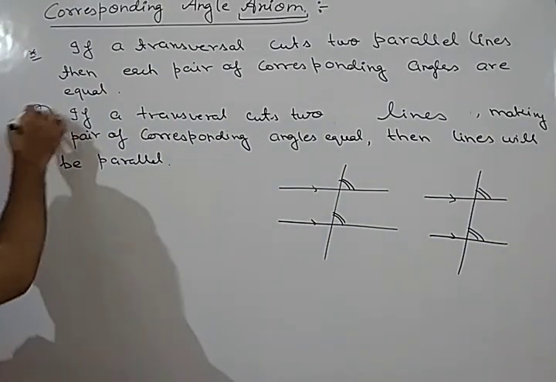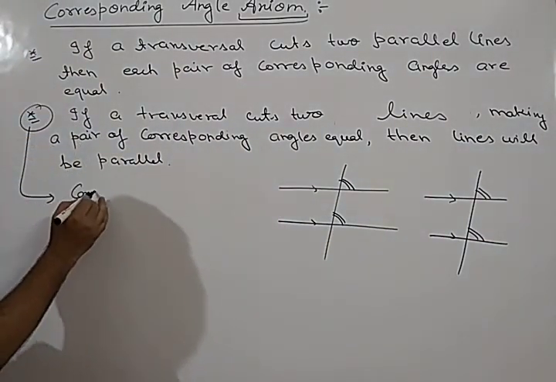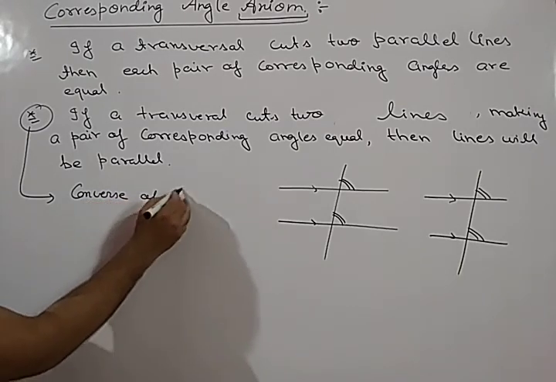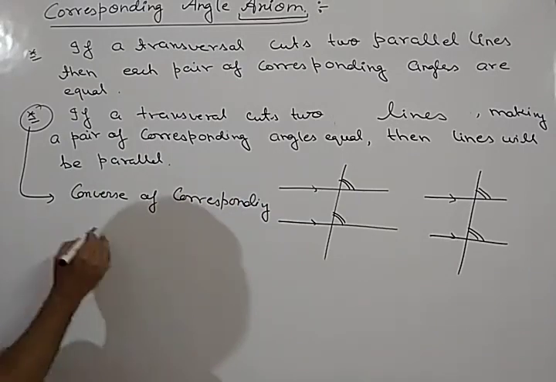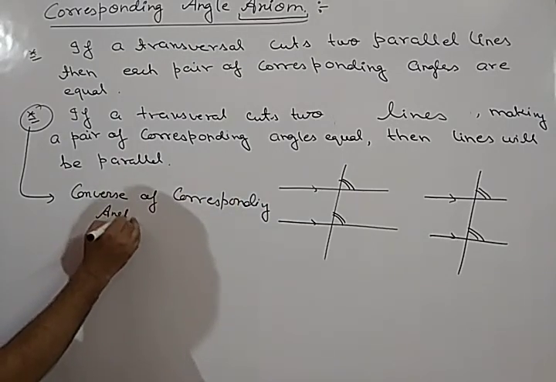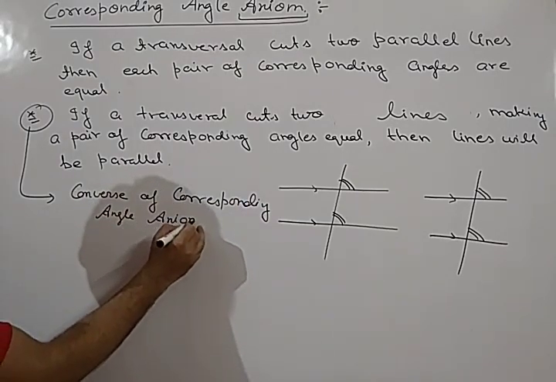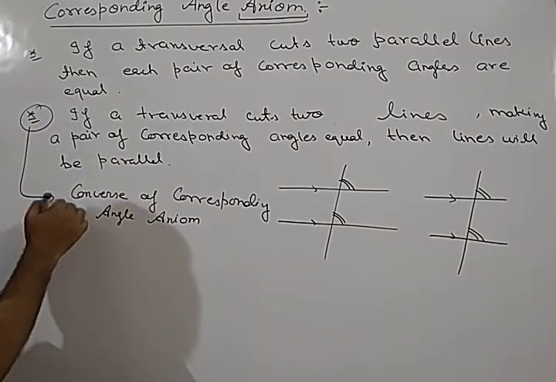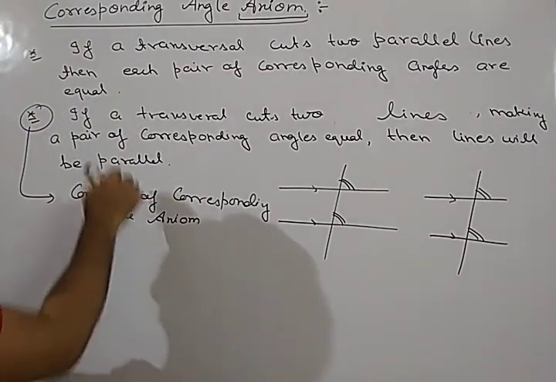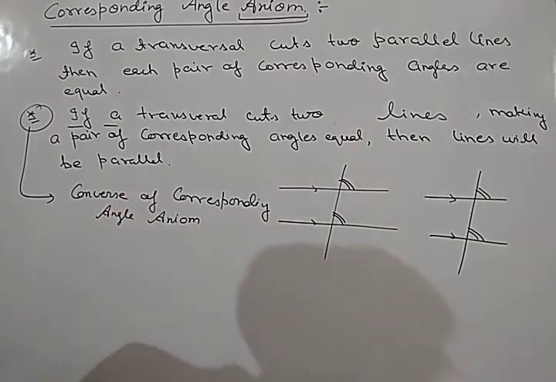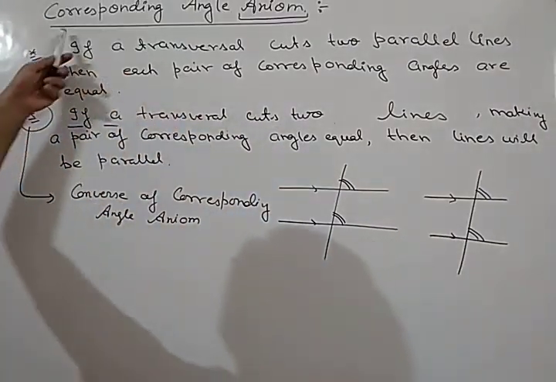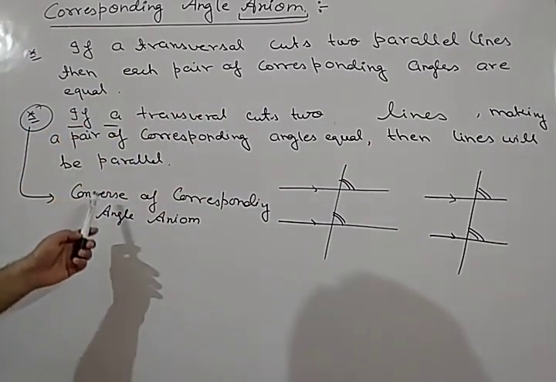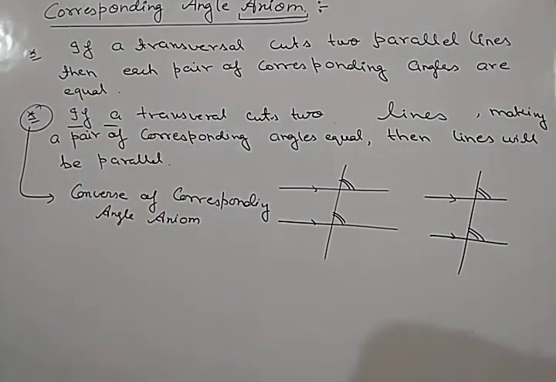This particular statement is also known as the converse of corresponding angle axiom. Okay, so in the heading you can write here, converse of corresponding angle axiom, and this is the statement of this converse of corresponding angle axiom. So note down both the statements. This is our corresponding angle axiom and this is converse of corresponding angle axiom. Note it down.